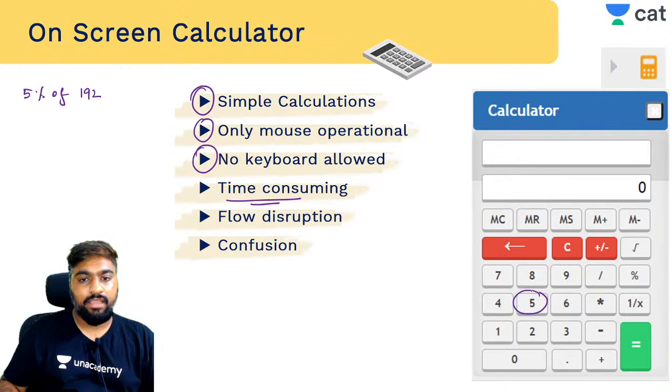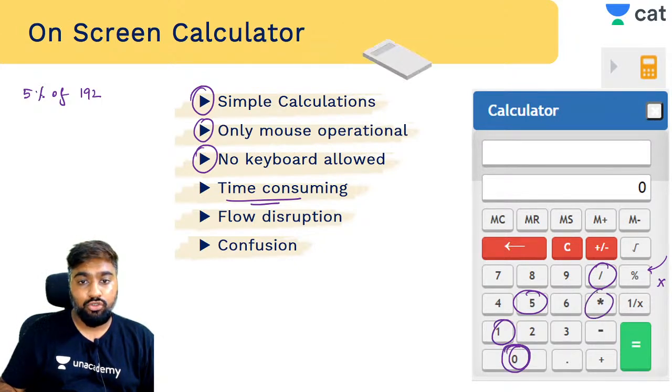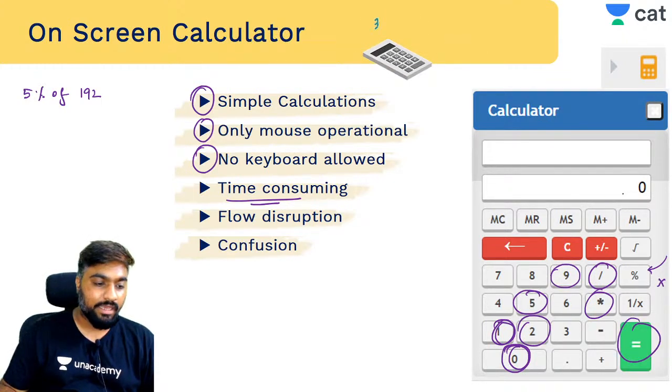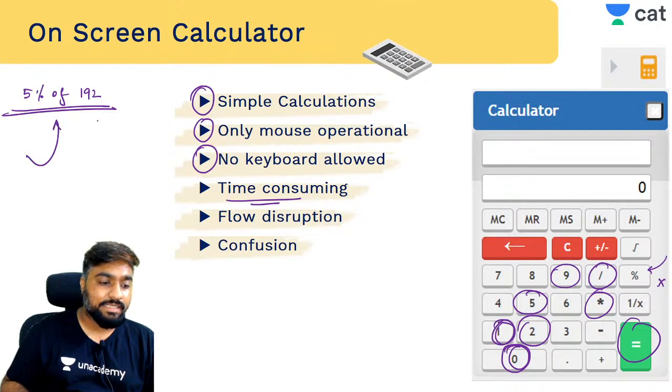To calculate 5% of 192 aapko kya karna padega? Pehle 5, 5/100, yes, into 192. Ye sab aapko mouse se karna hai. Phir equal to, phir aapko yahan pe number aayega. Yes, instead you can do this using one of the techniques that we are going to talk about now, right? Ye calculation kaise sabse easily karein, we'll be using that thing.